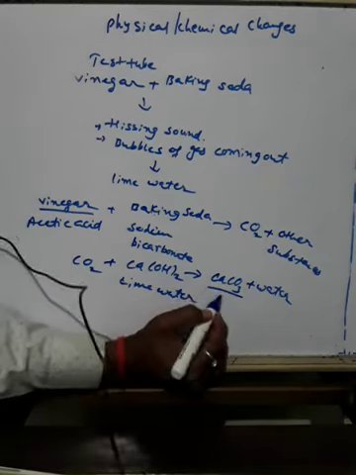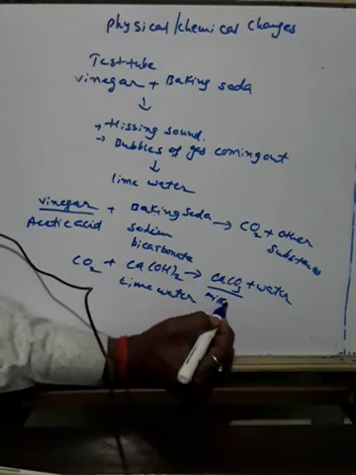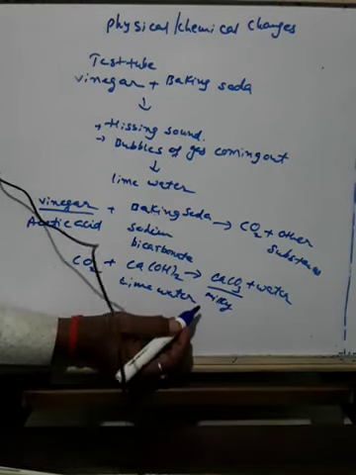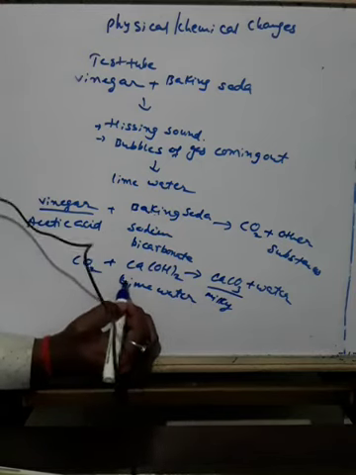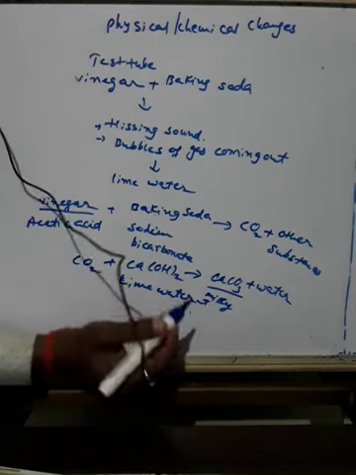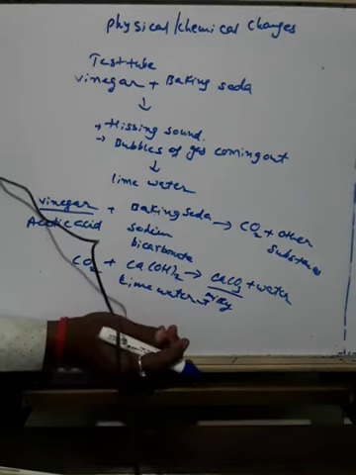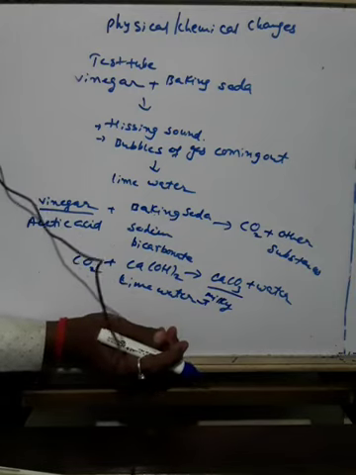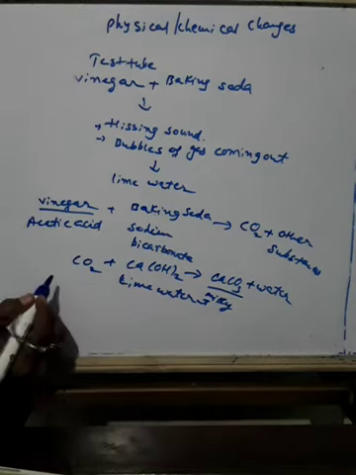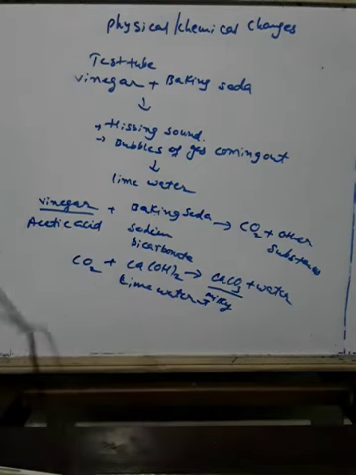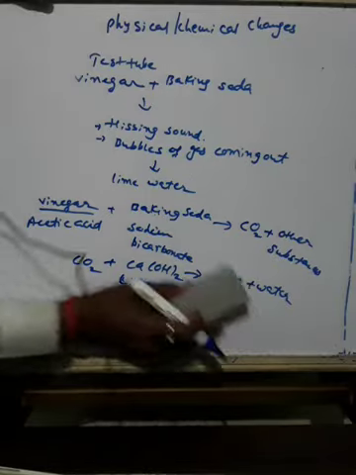This calcium carbonate turns the water milky. So the lime water changes to a milk-like color. The turning of lime water milky is a standard test for carbon dioxide. For every reaction there is a confirmatory test, to prove that carbon dioxide is released.